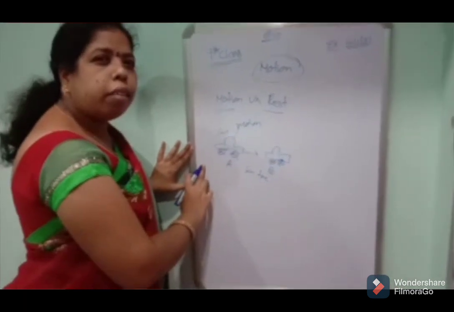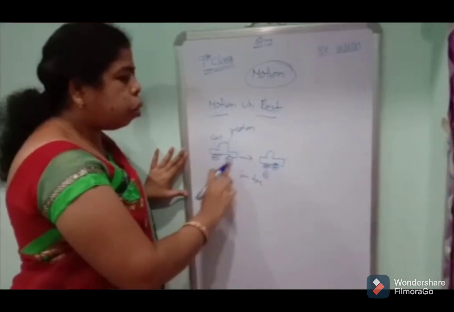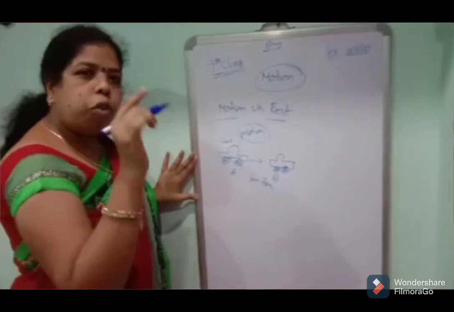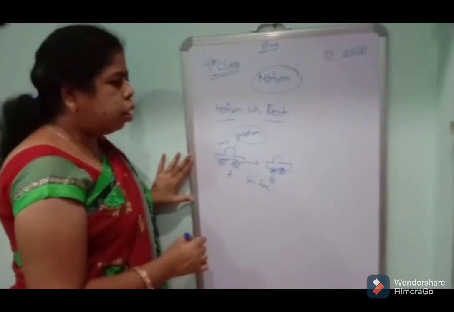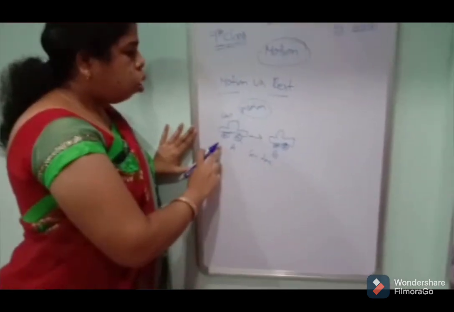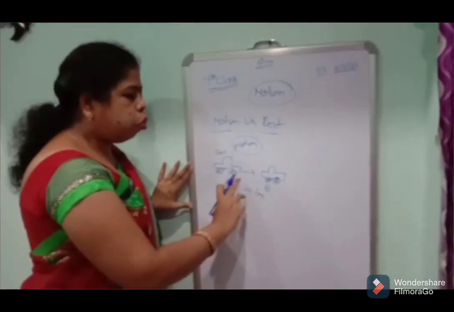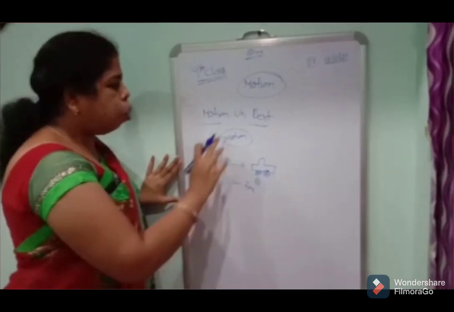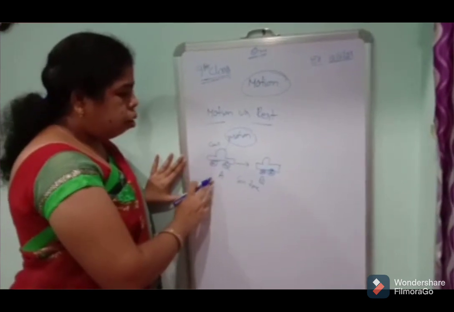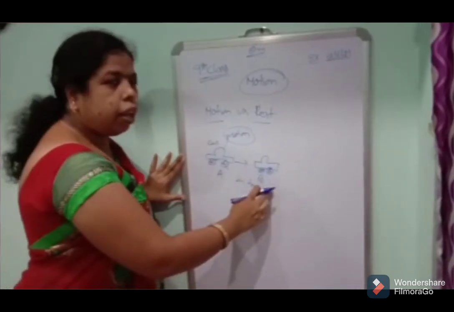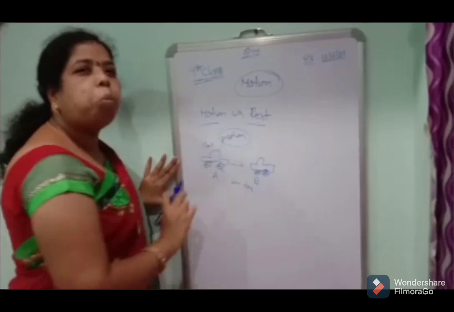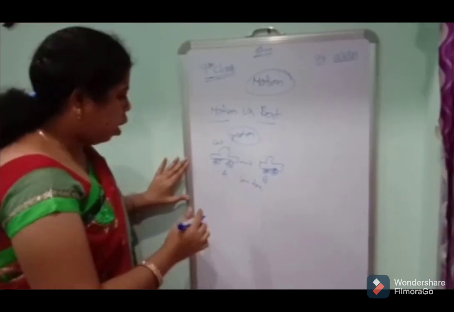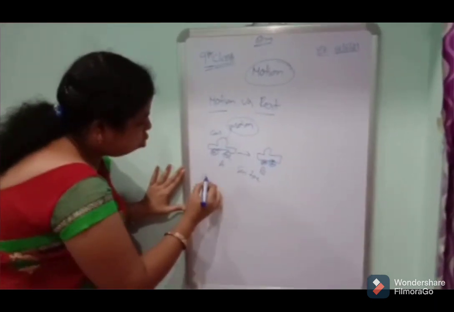The object changes its position in a certain time. That is called motion. Already we told that motion means the object changes its position in a certain time. That is called motion. The car is moving from A to B. That means the car has motion.